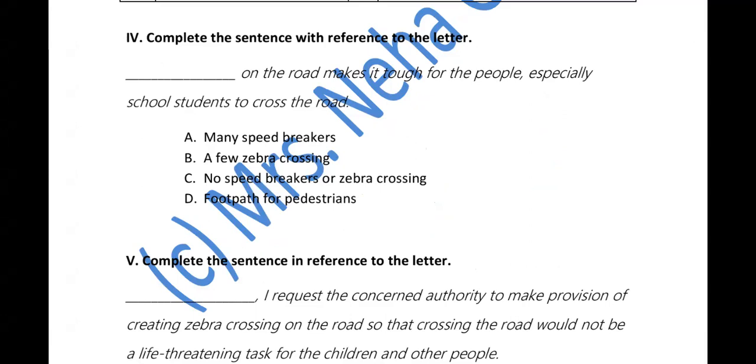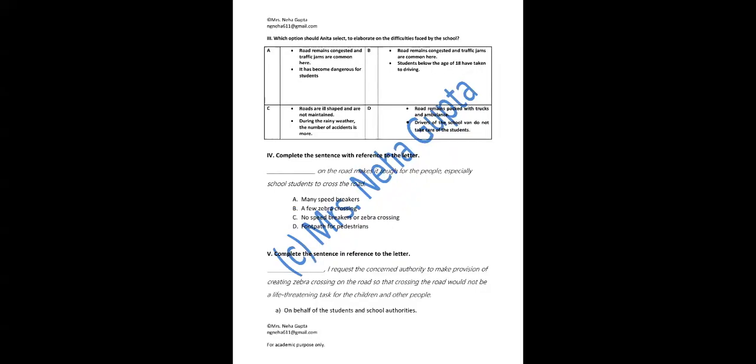We are not talking about speed breakers specifically. A few zebra crossings on roads. Fewer zebra crossings are making it tough for people, school students, to cross the road. No speed breakers or zebra crossings is making it difficult for people to cross the road. Footpath or pedestrians? No. So this would be the C part.